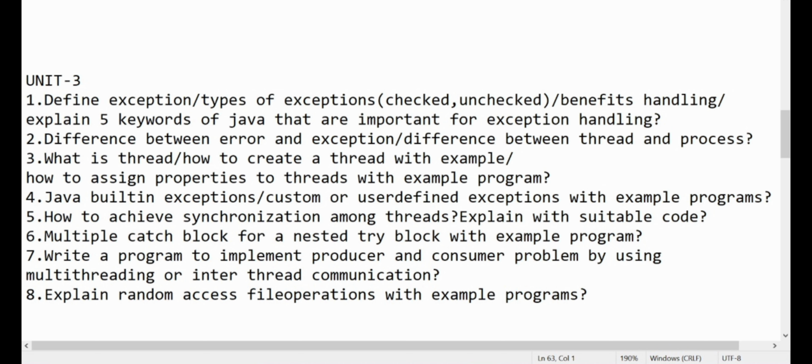Coming to the eighth question, explain random access file operations with example programs. If you see here, for every question they asked for an example program. So don't skip the example program along with the topic which you have learned.